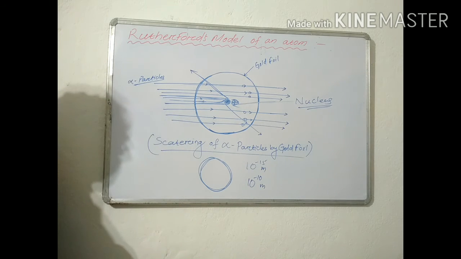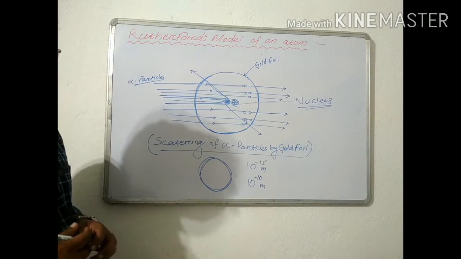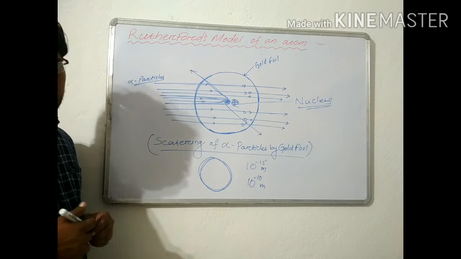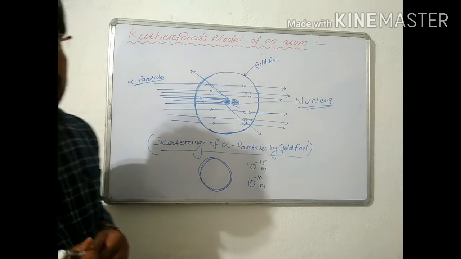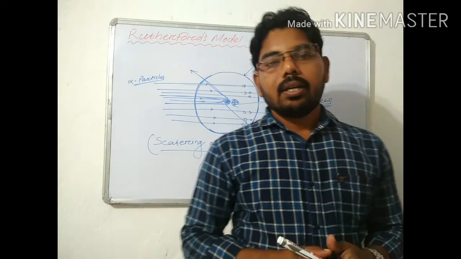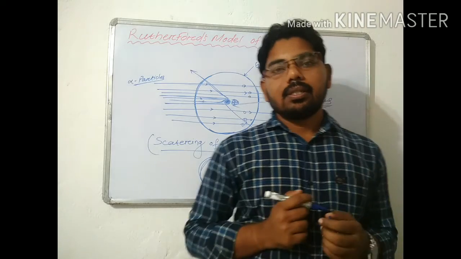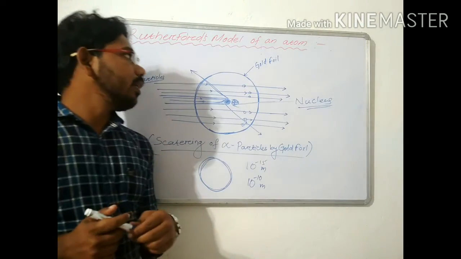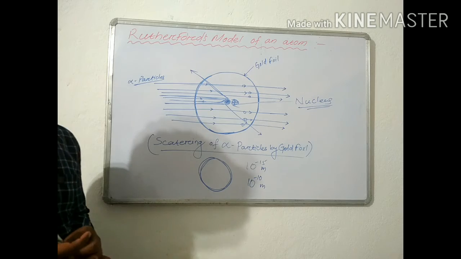So this is about the Rutherford model of an atom. This is the most important model. I hope all of you clearly understand it. Next, there are some drawbacks in this model. What are the drawbacks? The drawbacks are also important, as they are the limitations of the Rutherford model.